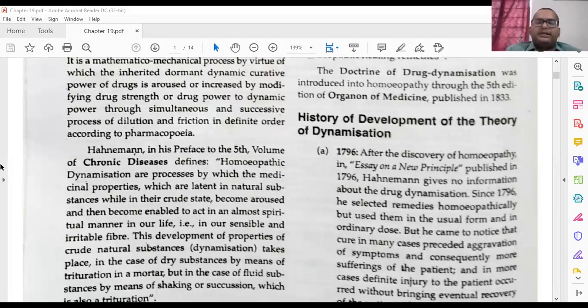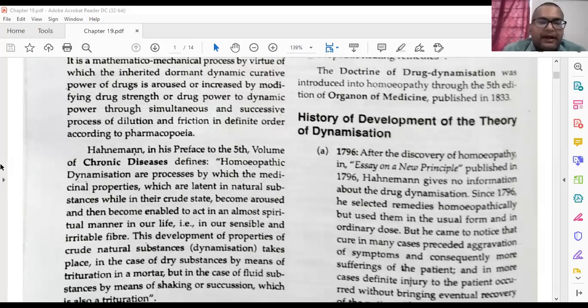Okay, but when we go through some processing, that is the potentization, just dilution and giving some threshold energy, it converts into a good homeopathic medicine. Homeopathic dynamization is the process by which the medicinal properties which are latent in natural substances, while in their crude states, become aroused and then become enabled to act in an almost spiritual manner in our sensible and irritable fiber.